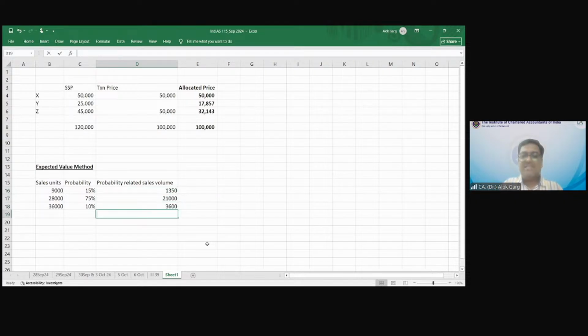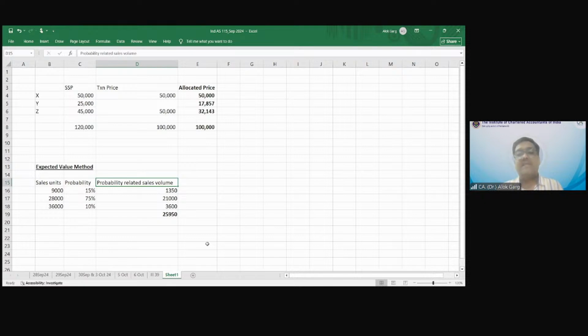So as per the expected value, this company is estimated to sell 25,950 units to the customer. The customer will buy 25,950 units. So this will fall in which bracket? The 10,000 to 35,000 bracket.